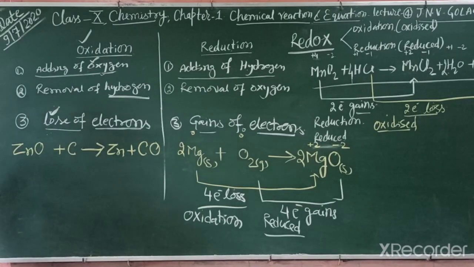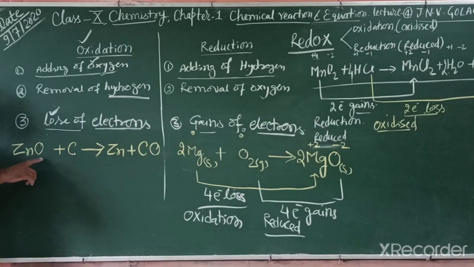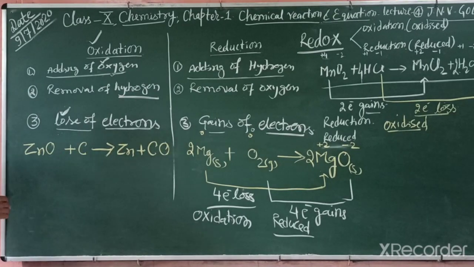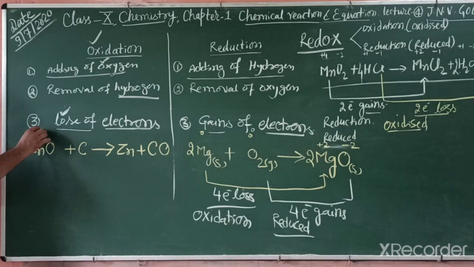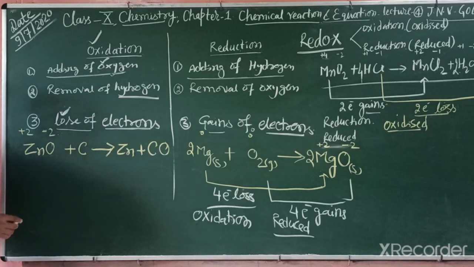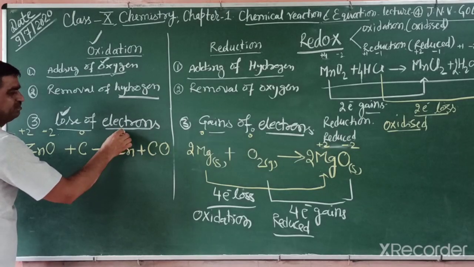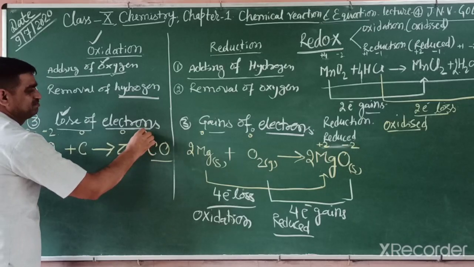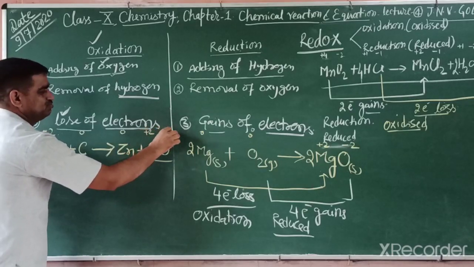How can we confirm? Sometimes we forget. According to the definition, loss of oxygen is reduction, but the electron definition is more correct. So at first identify the charge. In zinc oxide, you know the charges are -2 and +2, which we studied earlier in class 9th. This one is an element; an element has no charge, meaning 0 charge. Zinc is also an element, 0 charge. This compound has charges +2 and -2.